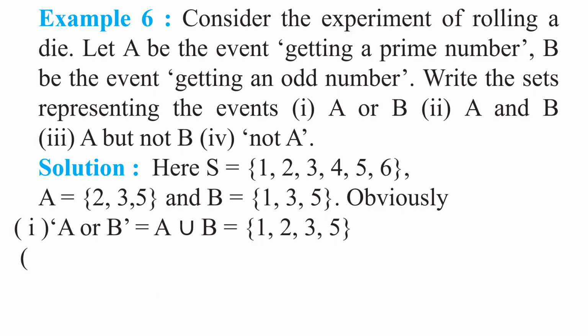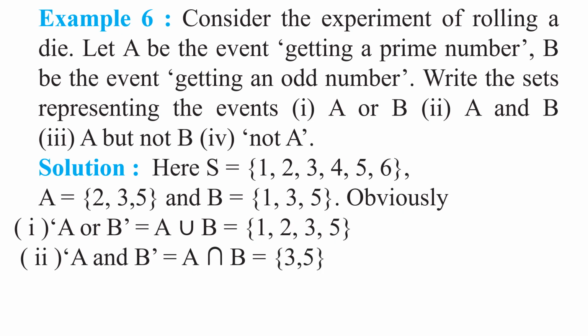Right. Now come to the second part of this question. A and B. What is meant by A and B? Yes, A intersection B. What are the elements common to both the sets A and B, both the events A and B? Yes, 3, 5. Only these two elements are common to both the sets or both the events A and B. Understood this step, my children?